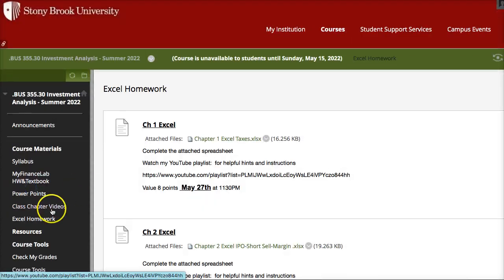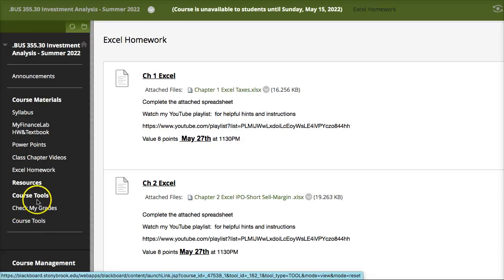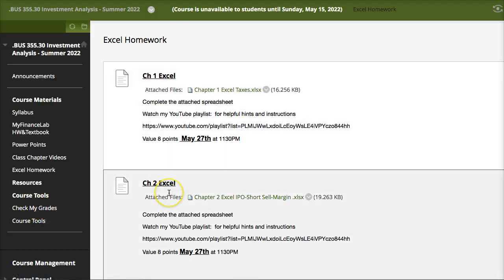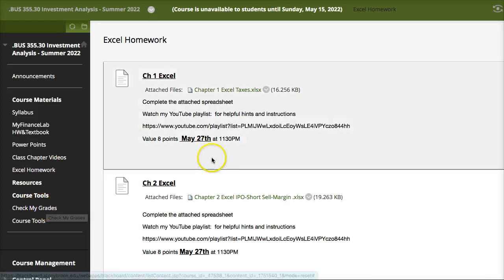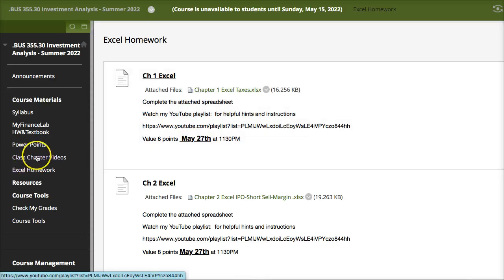Now, you also have your course tools here where you can check your grade. Although the only grades that will be in the grade book will be the Excel grades. Temporarily, I'm going to put them in the Excel book, and then on Blackboard, the grade book, then I'll export them to My Finance Lab. So to do the rest of the homework and the exams, you need to go to My Finance Lab.